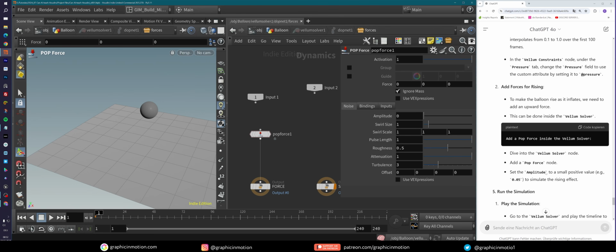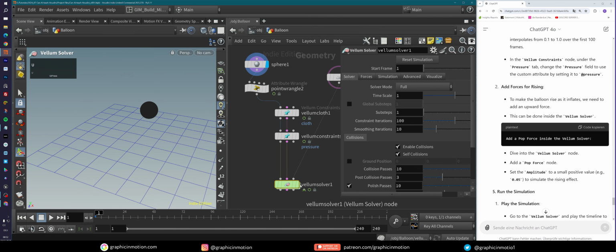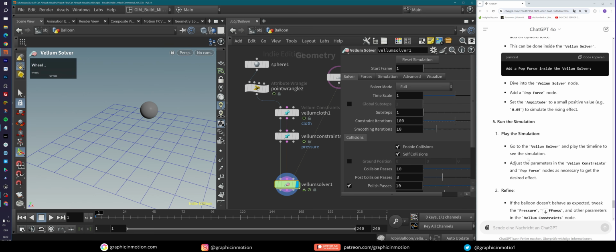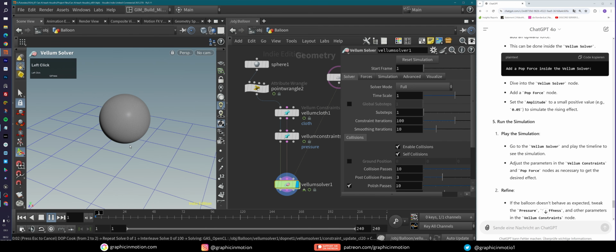Add a pop force node, set the amplitude to a small positive value to simulate the rising effect. Well, actually, if we set this to a small positive value, this will not create a rising effect. But okay, that's what he is telling us to do. And now we can see whether anything is happening here. So run the simulation, go to the solver and play the timeline to see your simulation. So now I'm really excited and see what is happening here.